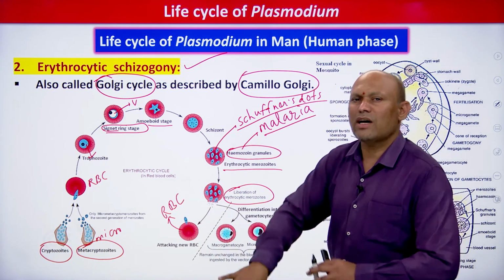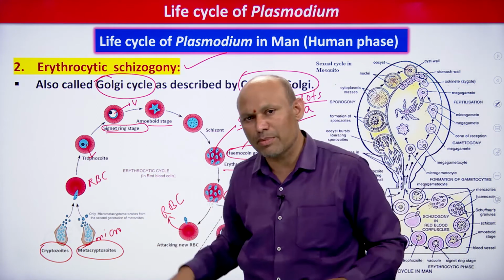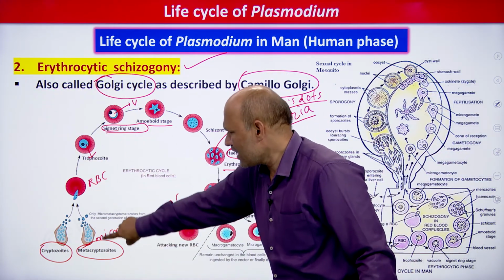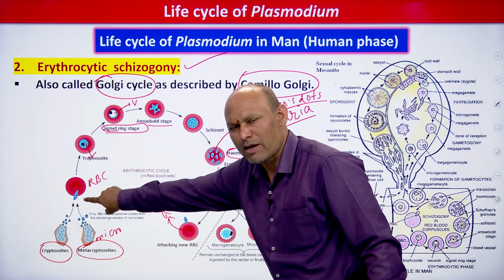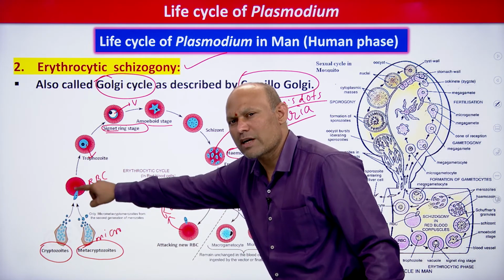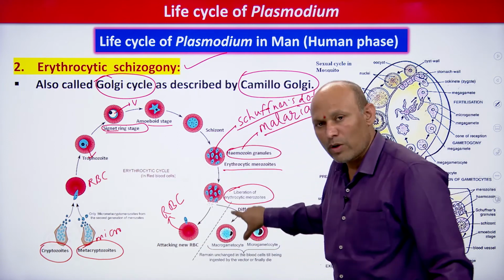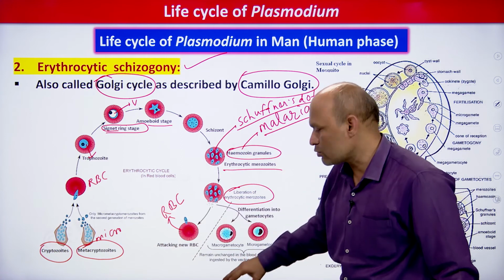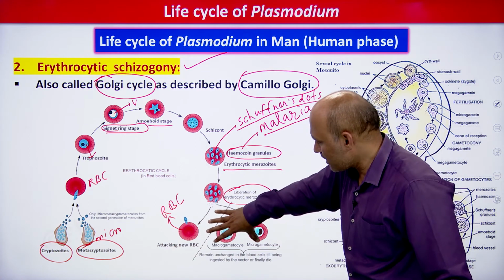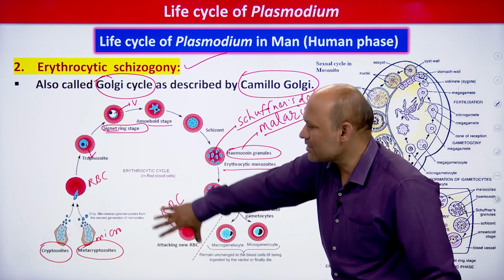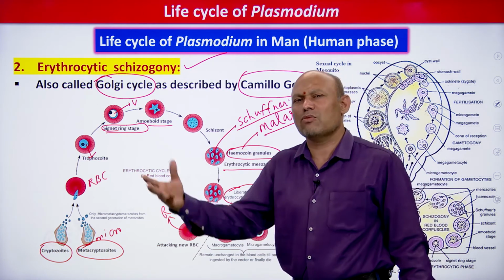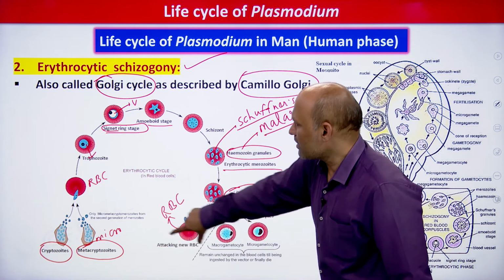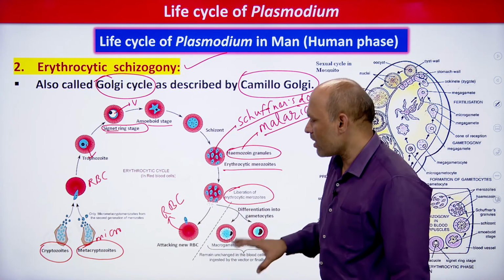And then you see, after attacking repeatedly on the RBC, in one cycle, when one merozoite or cryptozoite enters, 12 to 24 erythrocytic merozoites will be formed. That is not important, but if you remember, it would be better, students, right? Then erythrocytic merozoites again attack what? RBCs. They decrease the number of RBCs. That is what? Anemia, students, which is the symptom of malaria. And once the RBC number decreases, students, what happens?